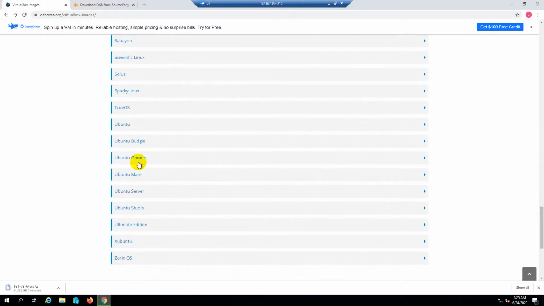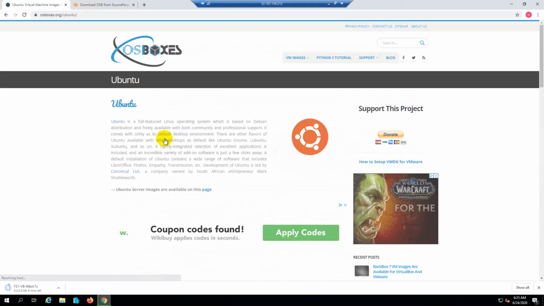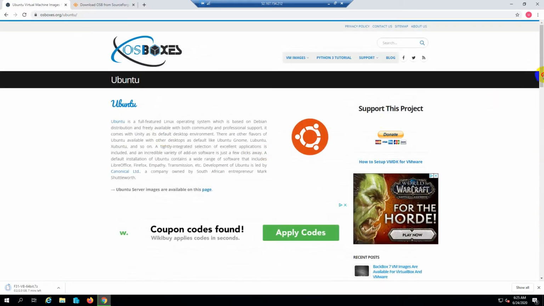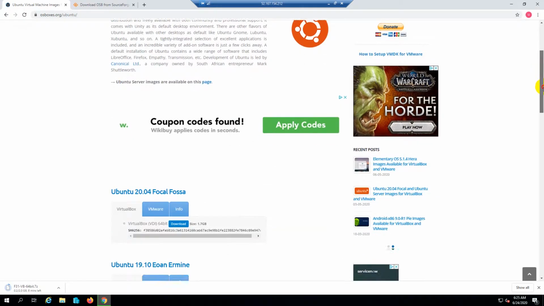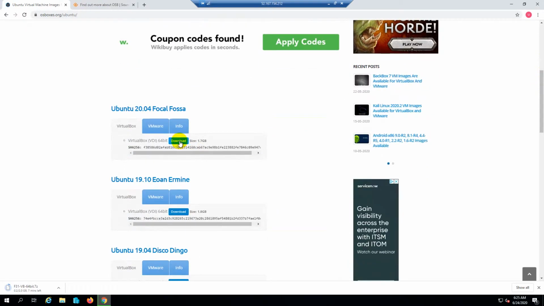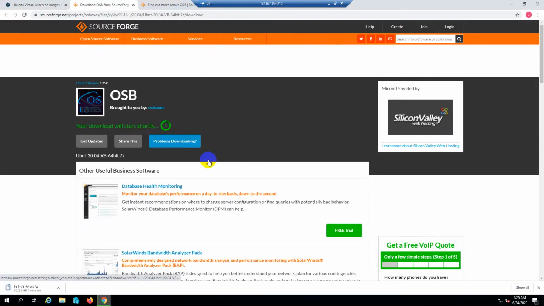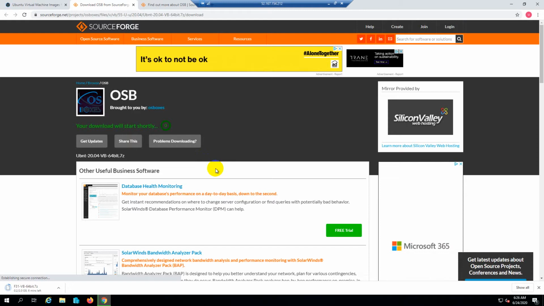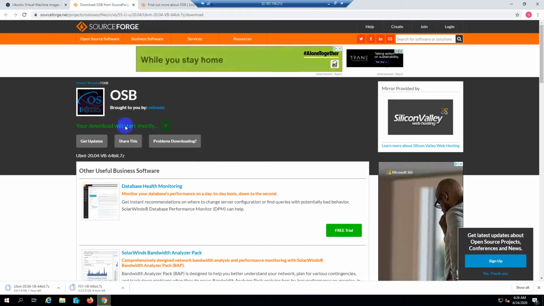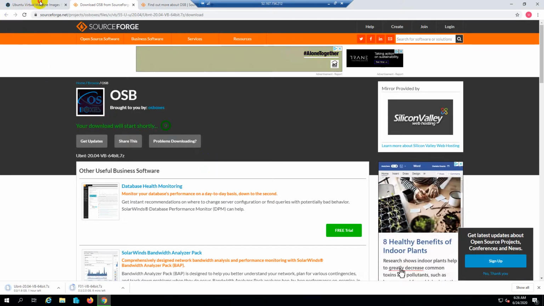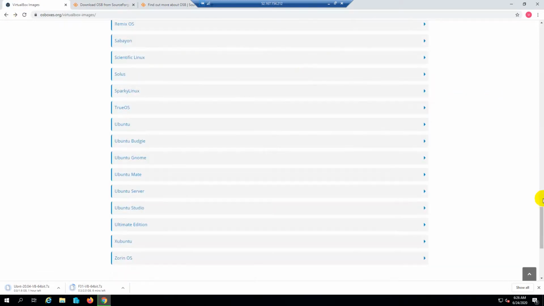Similarly, let me take another operating system also. Let's say Debian. Direct Ubuntu, not Ubuntu server. Okay, the latest one, Focal Fossa. And you can browse whichever operating system you want.